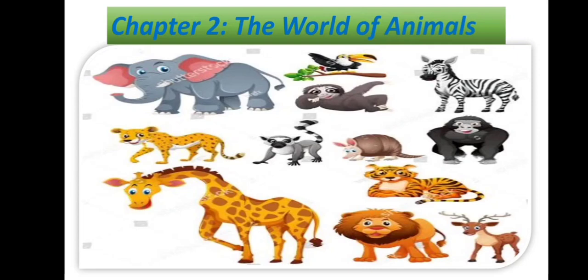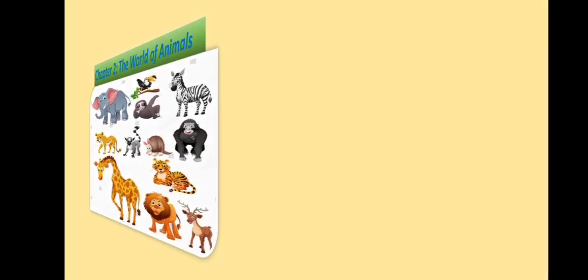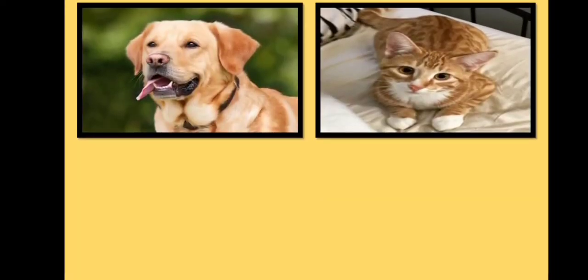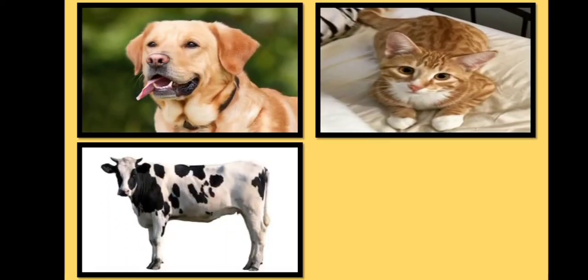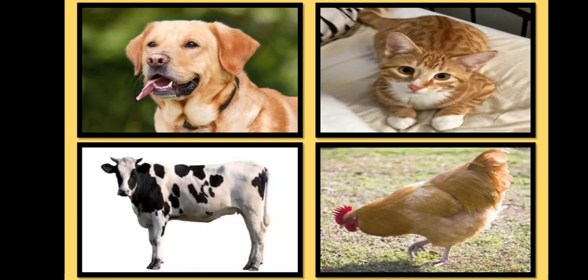Today we are going to start a new chapter, the world of animals. Children, do you see any animals around you? Yes, we see cat, dog, cow, hens, and many other animals and birds around our house, isn't it? Yes, there are different kinds of animals around us.